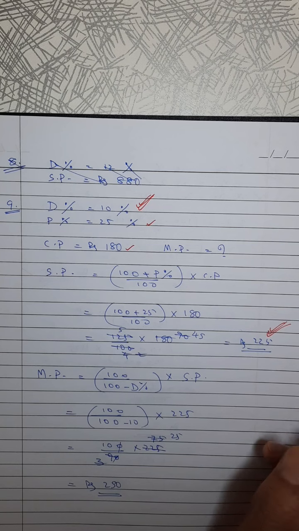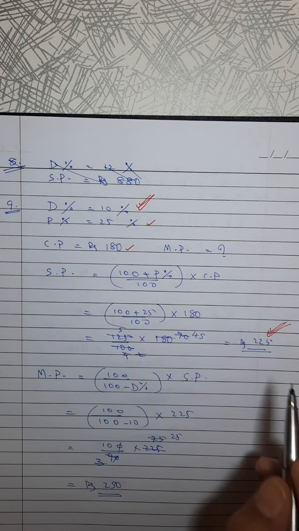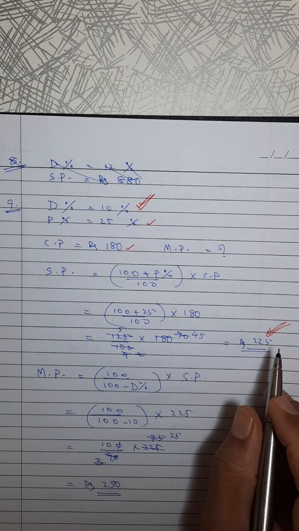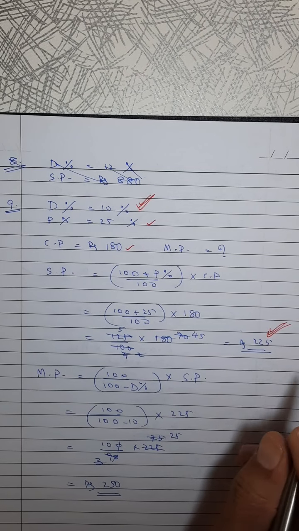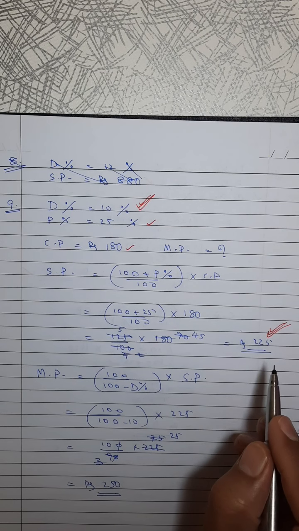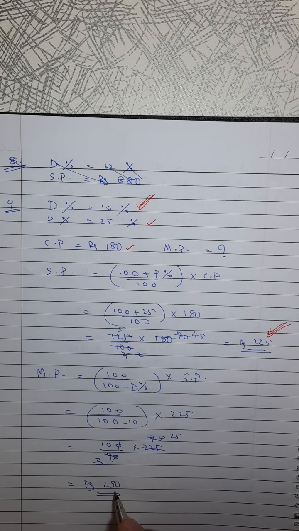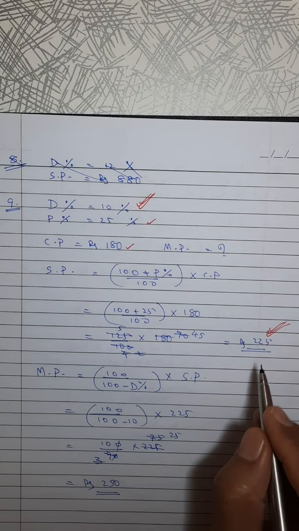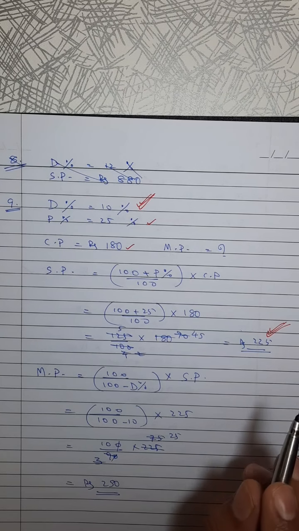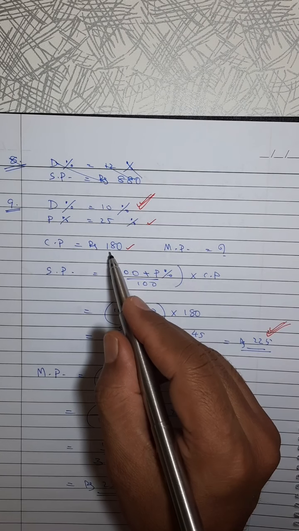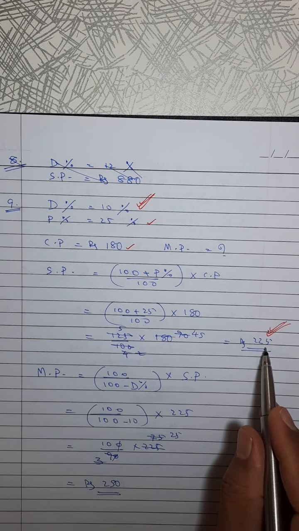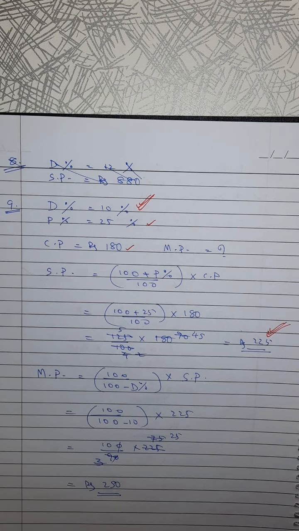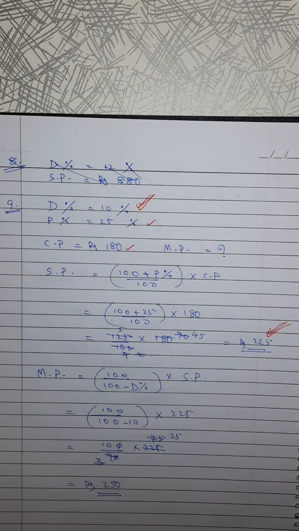Customer is happy because customer is thinking that a 250 item I am getting for 225, so I am getting a profit. Customer thinks he is getting 25 rupees discount because customer is seeing only 250. But shopkeeper knows the real fact, that he purchased it for 180 and is selling it for 225. So he is also getting profit. All are happy. That is question number 9.